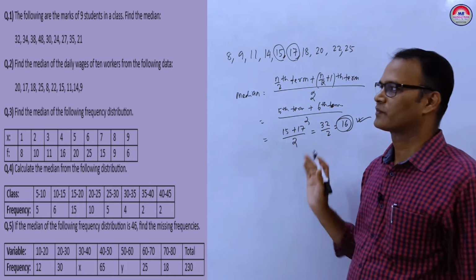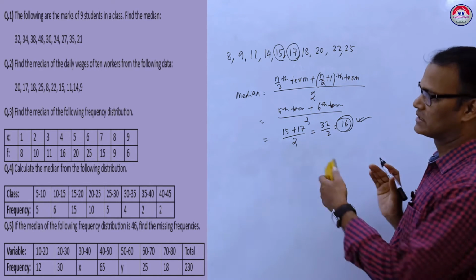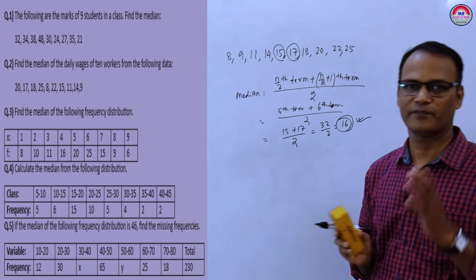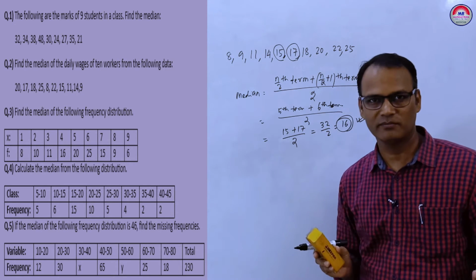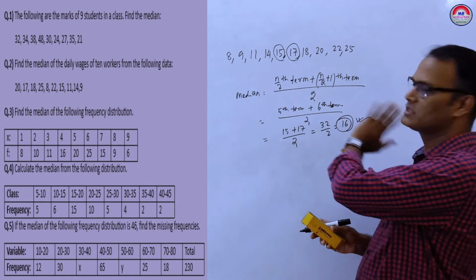Here in the first question there is an odd number of terms, and in the second there is an even number of terms. So for the first, we take the (n plus 1 by 2)th term. The second we have to find using this formula.